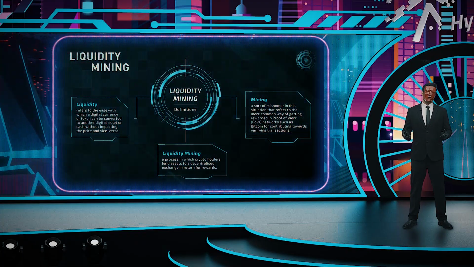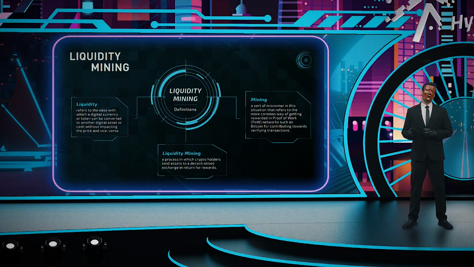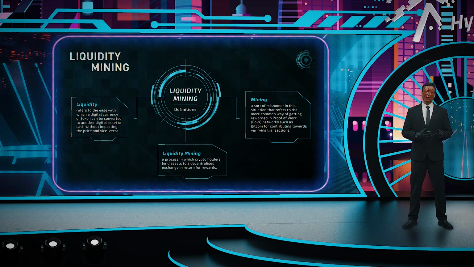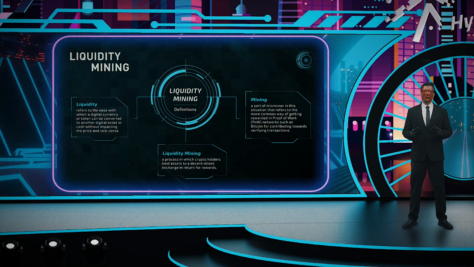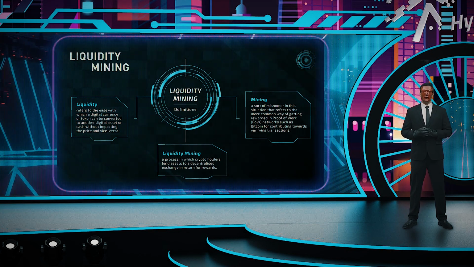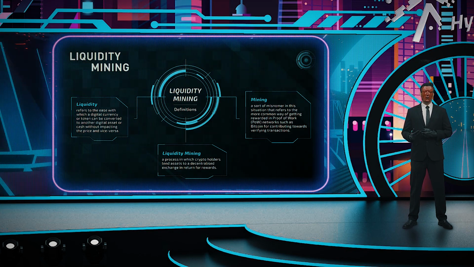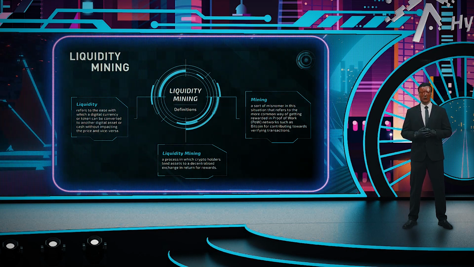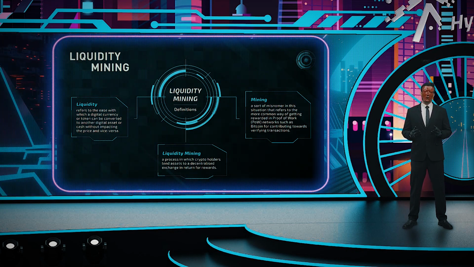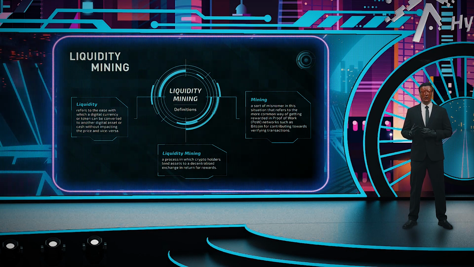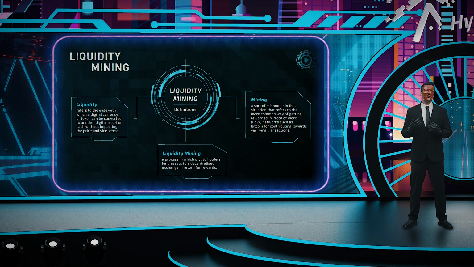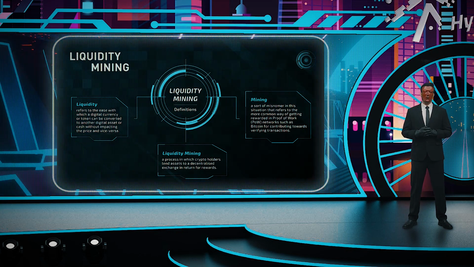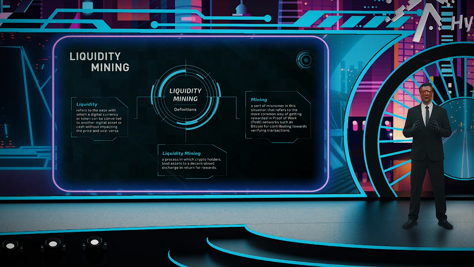Before we begin to unpack liquidity mining, we first have to understand the terms involved. Liquidity, a term borrowed from conventional markets like the currency exchange, refers to the ease with which a digital currency or token can be converted to another digital asset or cash without impacting the price, and vice versa. Mining, a short form or misnomer in this situation, refers to the more common way of getting rewarded in proof of work, POW, networks such as Bitcoin for contributing towards verifying transactions.